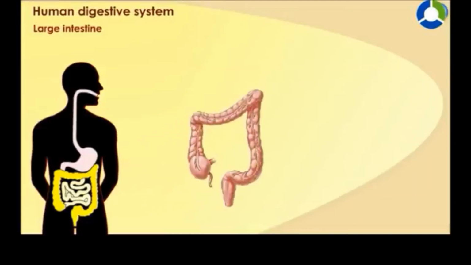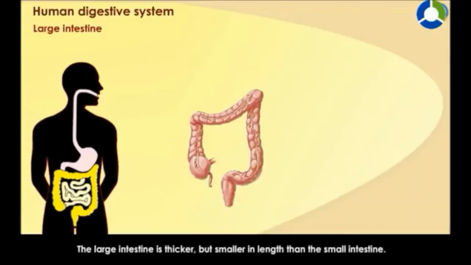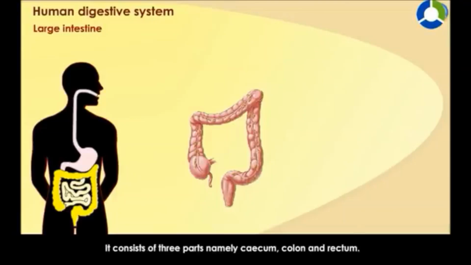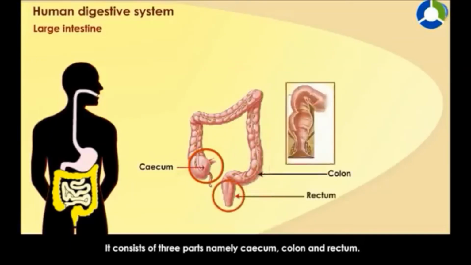Large intestine. The large intestine is thicker but smaller in length than the small intestine. It consists of 3 parts, namely cecum, colon and rectum.